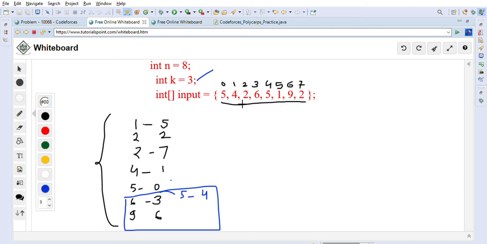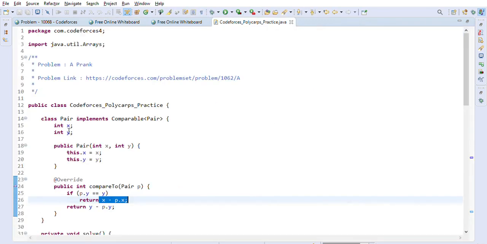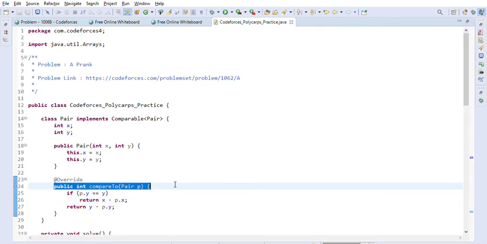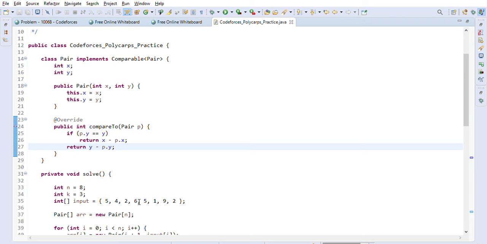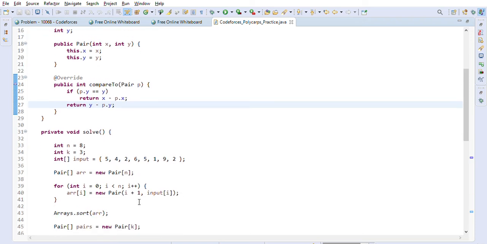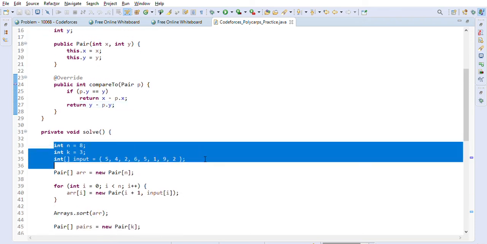So now in this example there are two 5's, right? But with different indices. So in this case, in the sorted order, this will come first and this will come after that basically, right? 5 0 will come first and 5 4 will come after 5 0. So that's what we are doing here when we are implementing the compareTo method. Otherwise we will just use y for the sorting. Y means the value. X is the index. So this is the input that is given to us.